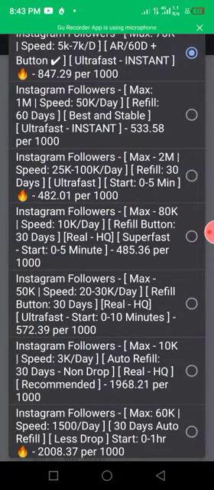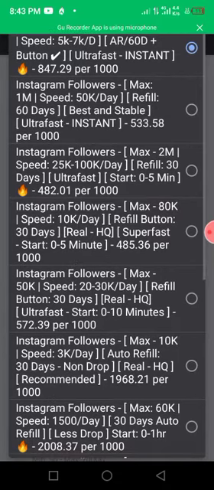Now you see different prices and how many days the followers can last without dropping. You can see this one has about 60 days refill. The second one has about 60 days refill. The third one has about 30 days refill, if you read in between the lines very well. I prefer using the ones of 60 days refill, depending on how much the person pays. Like you can see this one for 30 days refill is just 482 naira. That's how much you have to pay for 1,000 followers.